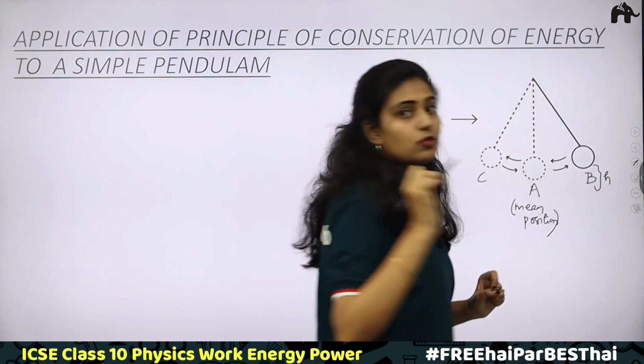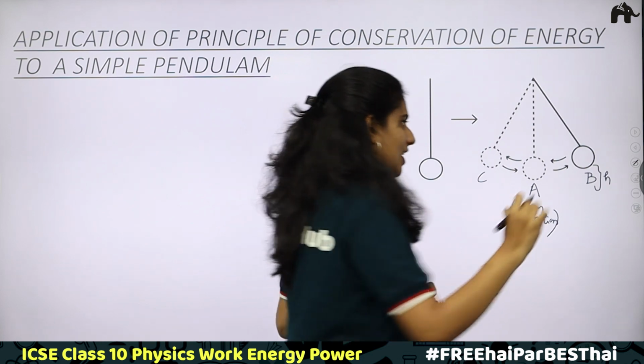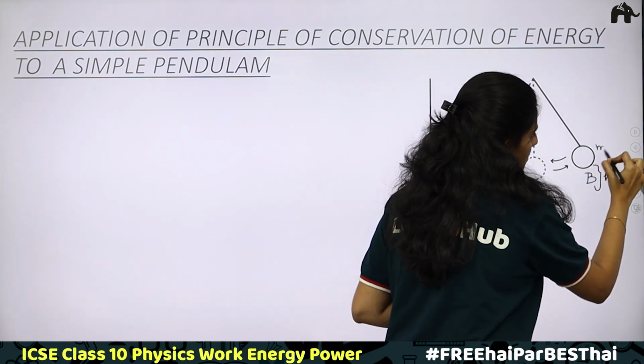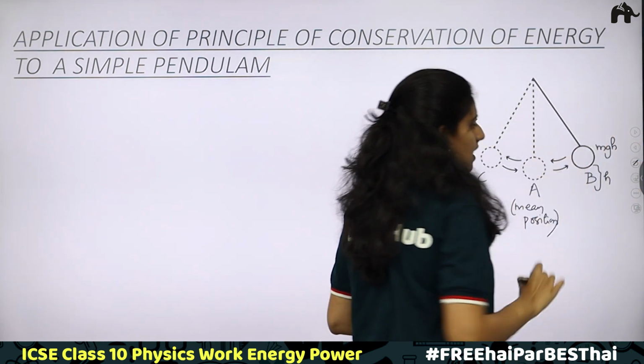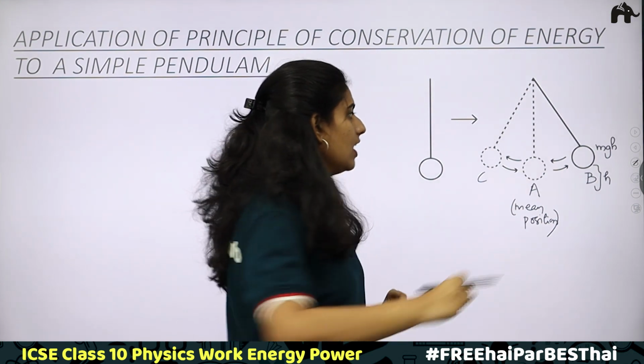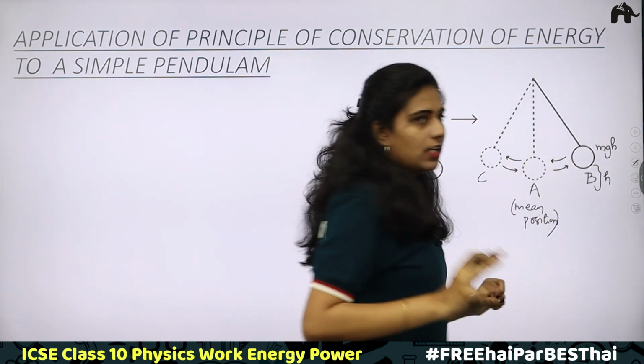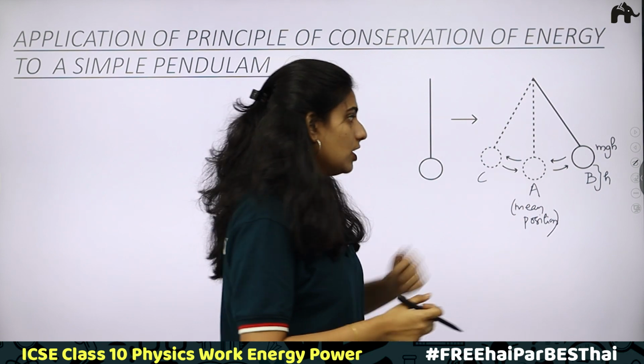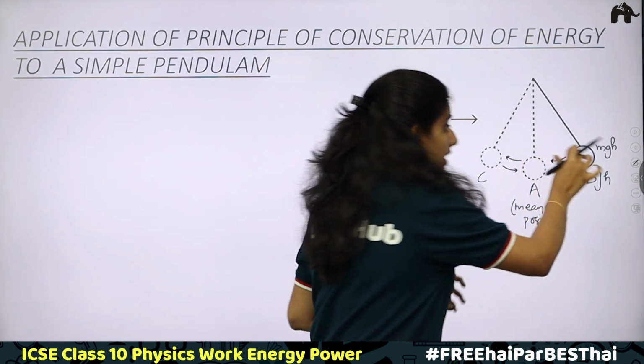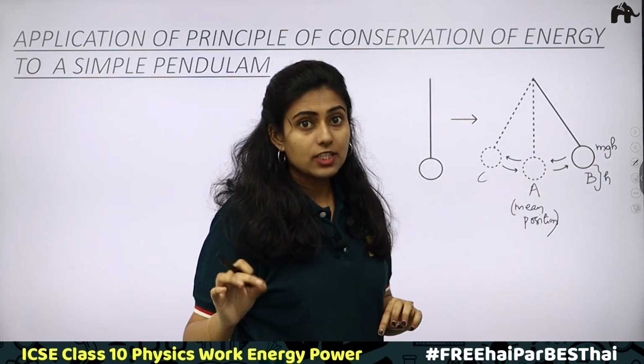When there is height, you will be having potential energy. Correct. At this point, the bob is having a potential energy mgh. Okay. Now, at the same point, what about kinetic energy? Potential energy is mgh. At this point, the bob is not moving. The bob is at rest.